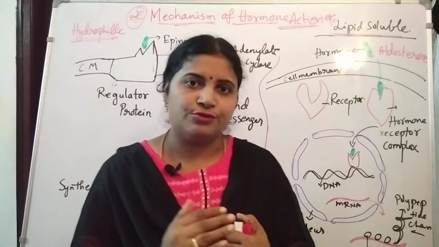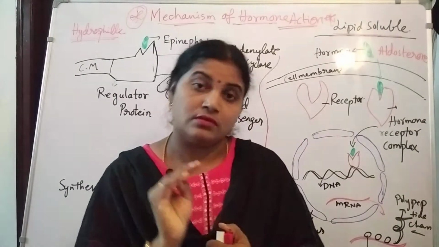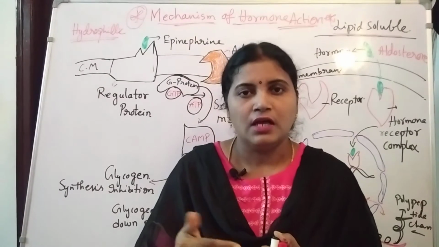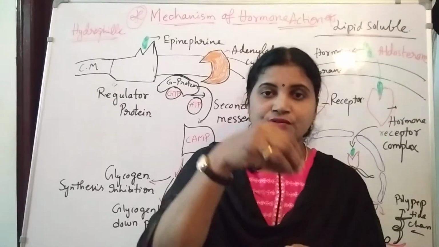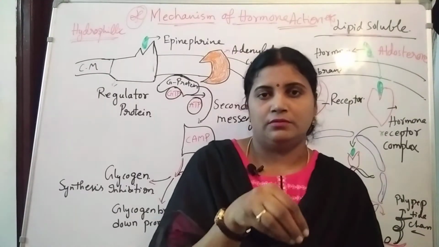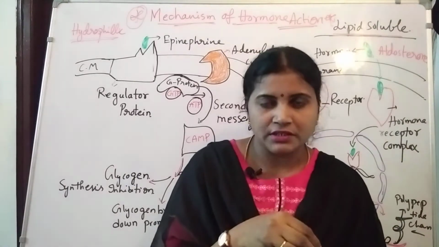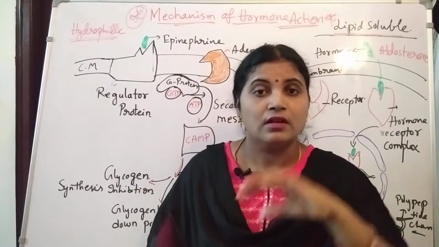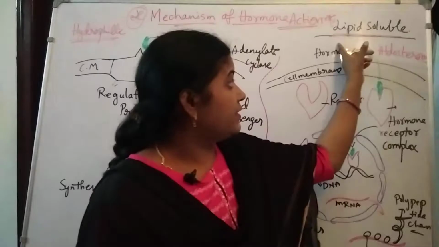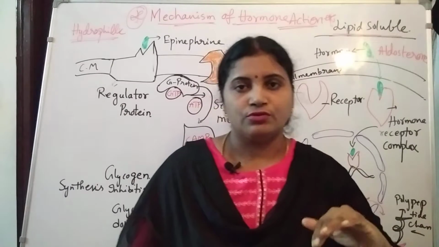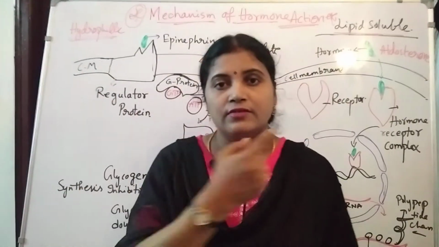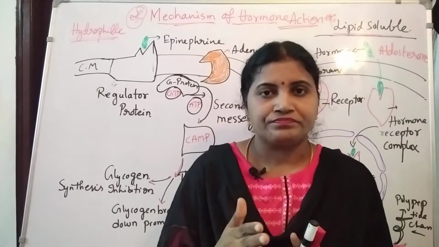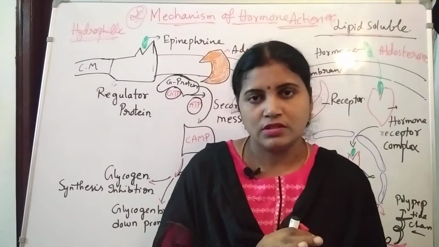See, hormones are of two types, based on their solubility. Based on solubility means, based on their dissolving character, their property. If they dissolve in water, they will be hydrophilic. If they dissolve in lipids, they will be lipid soluble. Okay, hormones are of two types: one is hydrophilic, another is lipid soluble. Based on that, we'll see now how the mechanism takes place in the hormones.